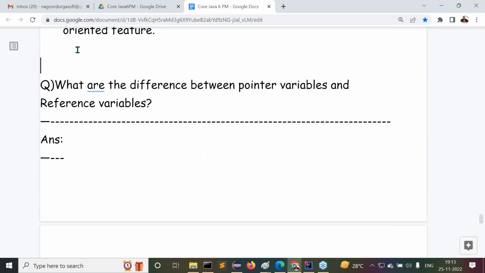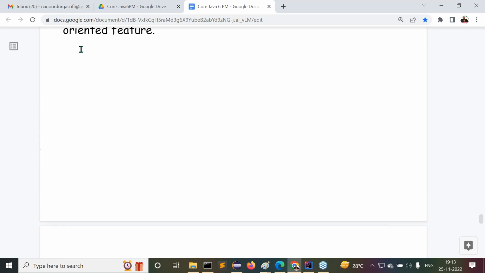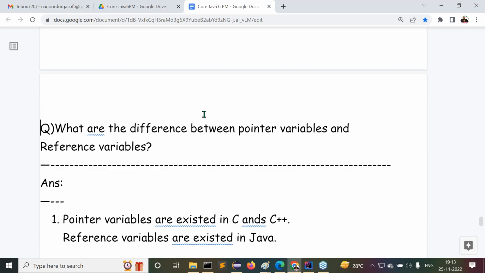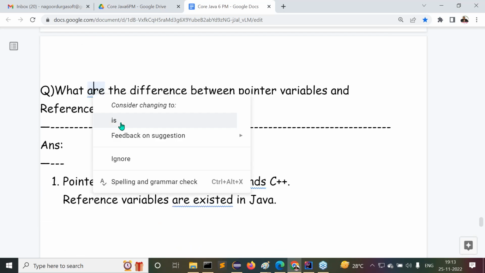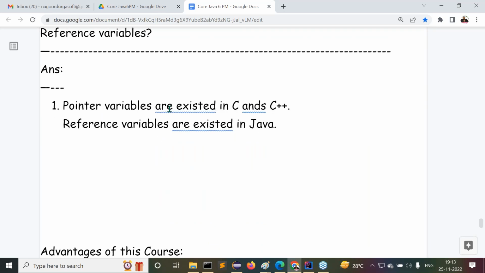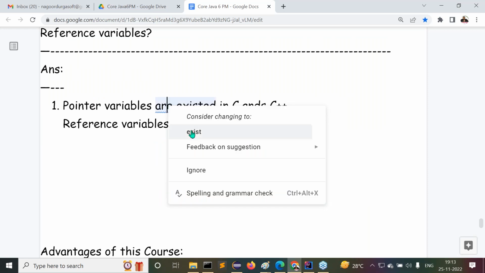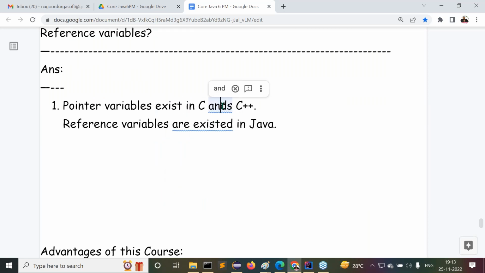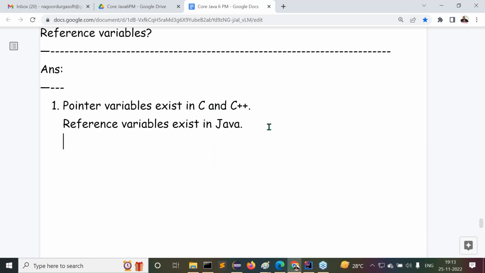Try to understand this question clearly. What are the differences between pointer variables and reference variables? First, pointer variables exist in C and C++. Next, reference variables exist in Java. That's point number one I'm telling you.